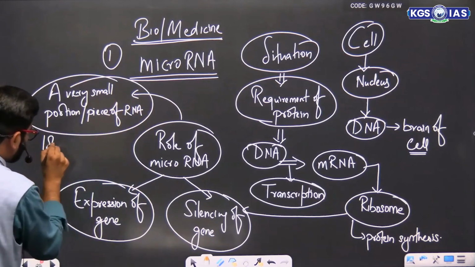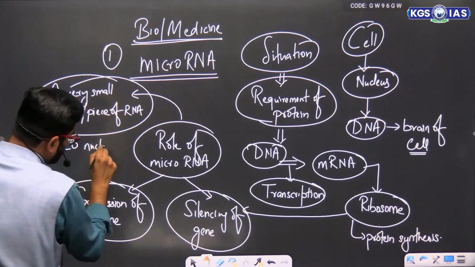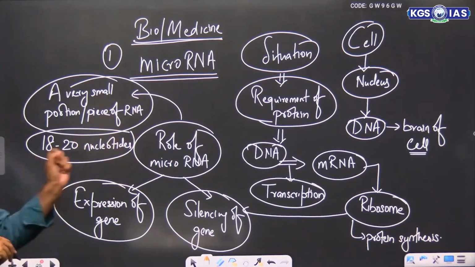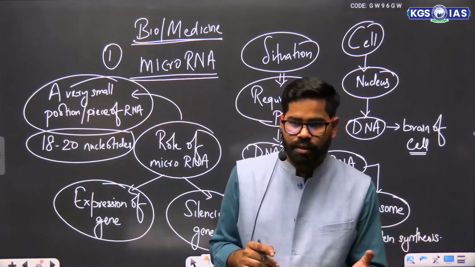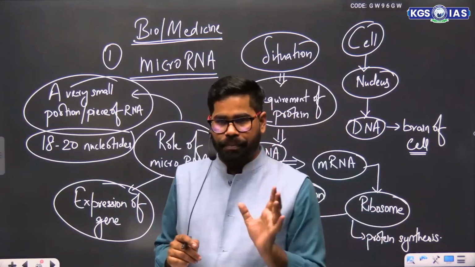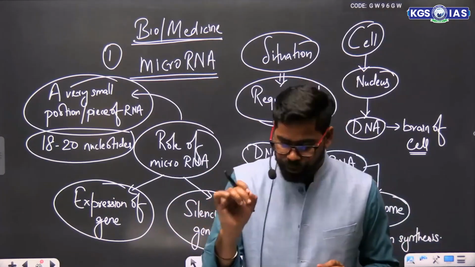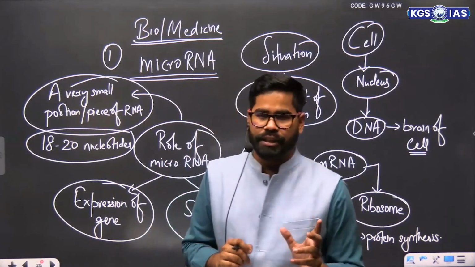Around 18 to 20 nucleotides. Means it is a very small structure. 18 to 20 nucleotides means 18 to 20 bonds of amino acids. So it is a very small RNA. Now this microRNA is going to help in two things. One is expression of the gene. Second is silencing of the gene.